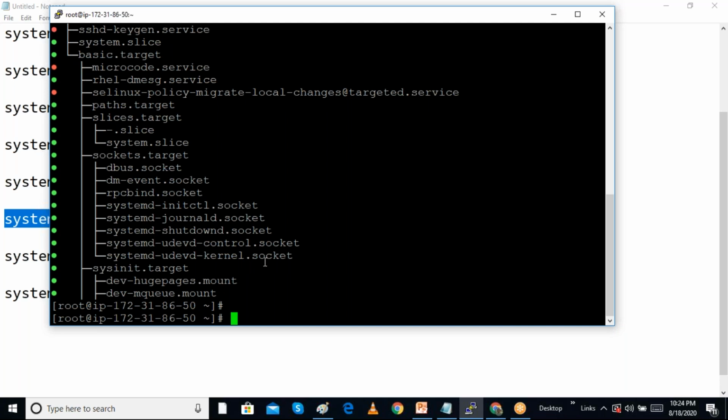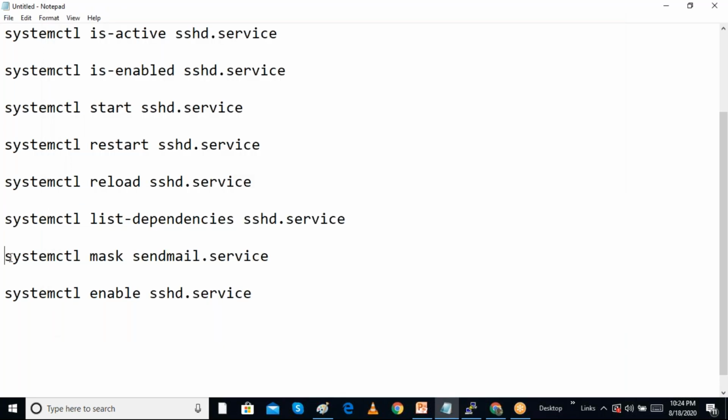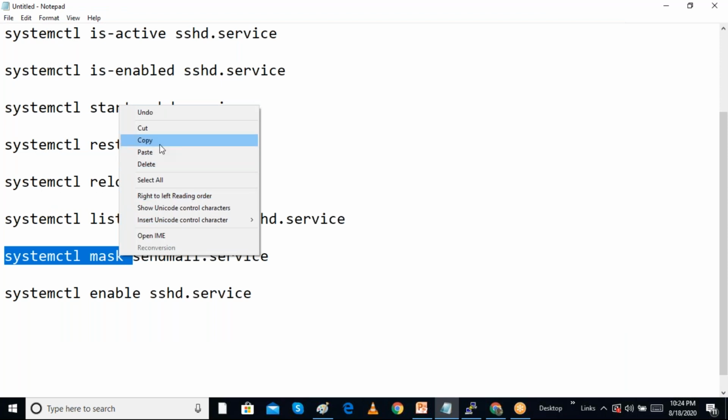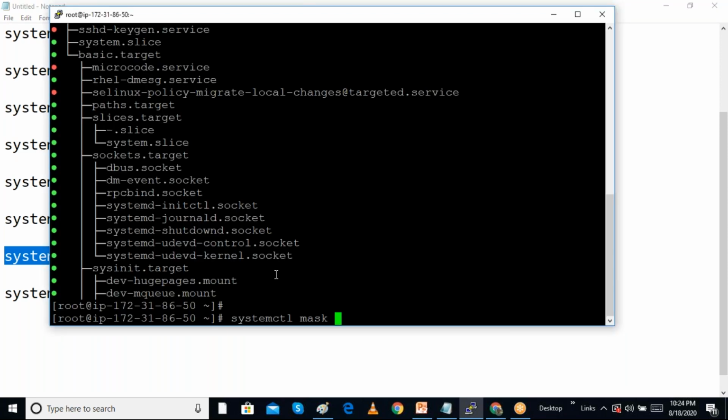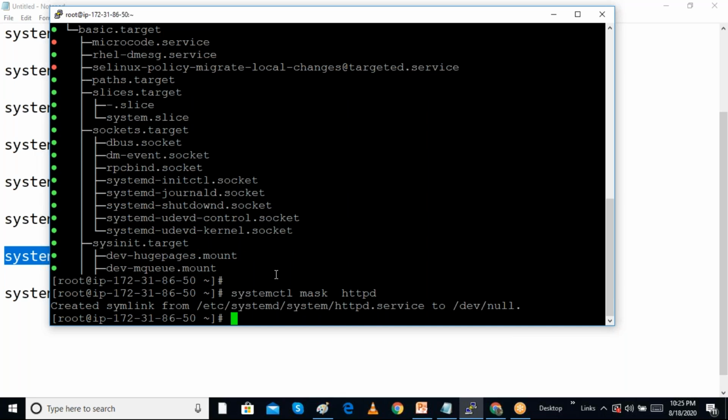Another thing is we can mask a service. We can give a systemctl mask command. So I can mask a service. Why are we masking? I am giving systemctl mask HTTPD. We are just disabling the service so that nobody can start the service. That is the reason we are masking. If you mask this, what will happen? If I try to start the service, it will not start. Suppose I try to start the masked HTTPD service, it is not going to start.